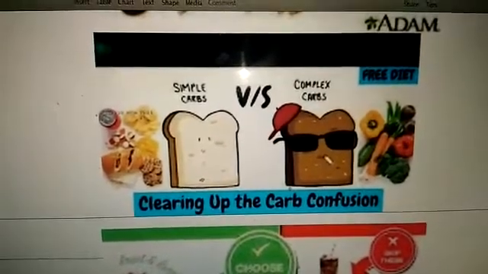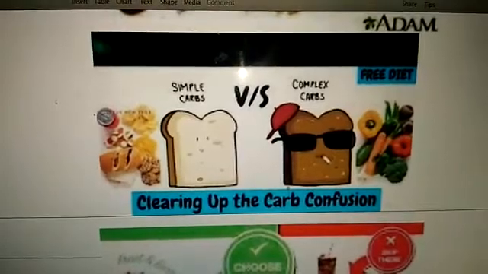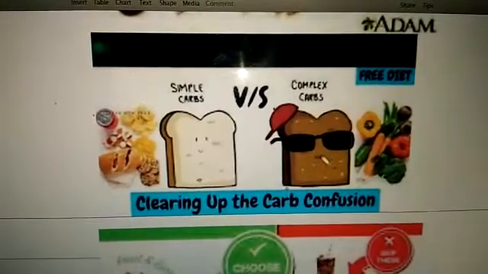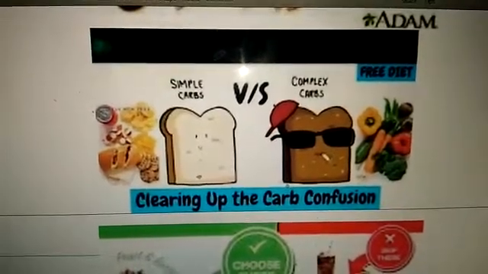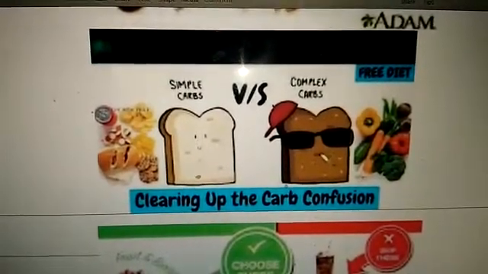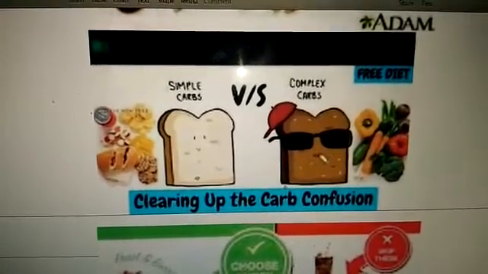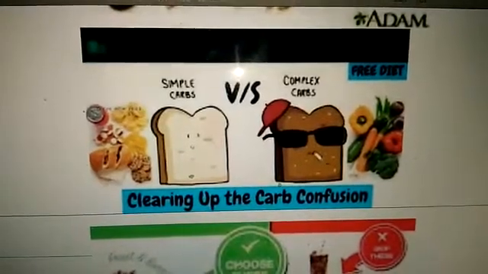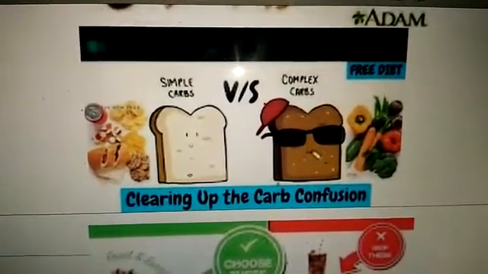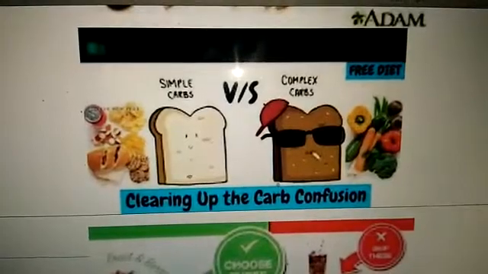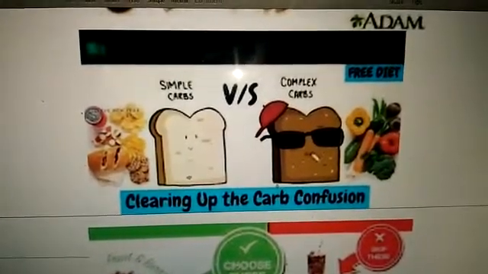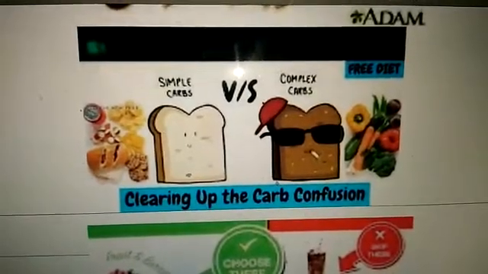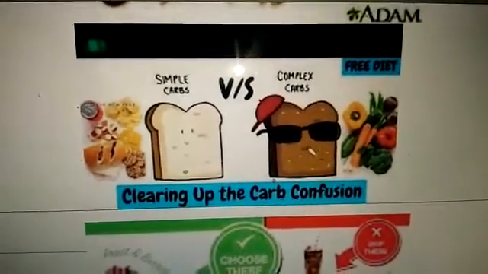Simple carbohydrates are those foods which digest quickly and give us instant energy, whereas complex carbohydrates are those types of foods which do not digest quickly and they take time to digest. First of all, they break down into simple carbohydrates and then they are digested. So our stomach stays fuller for a long time, whereas after eating simple carbohydrates, we feel hungry after some time.